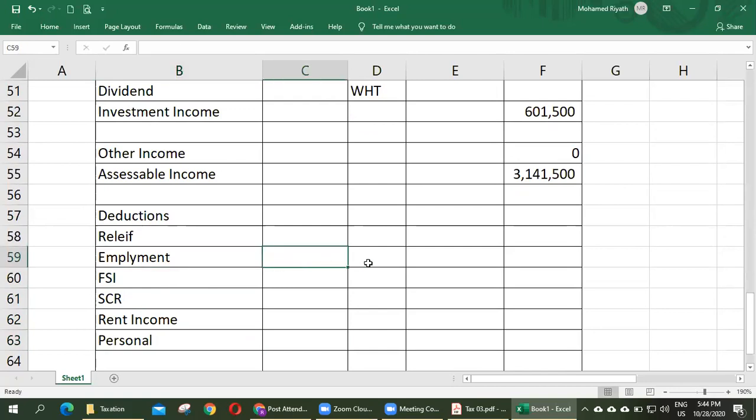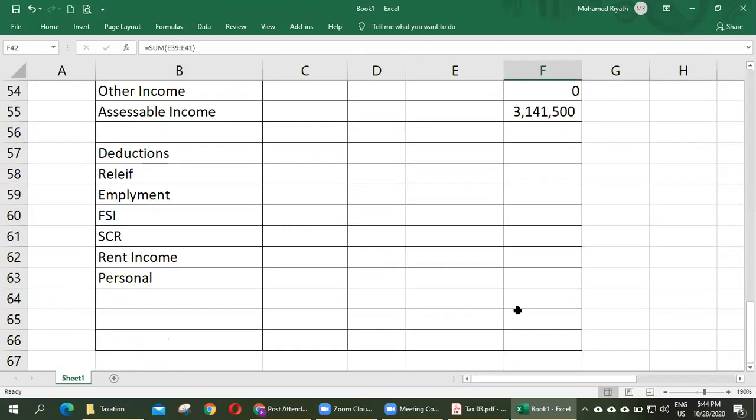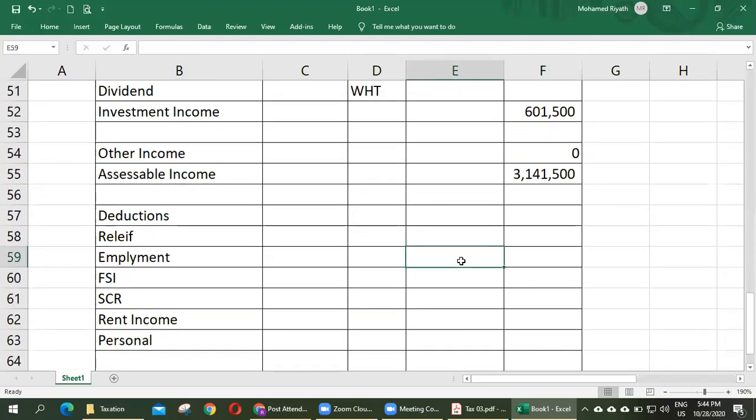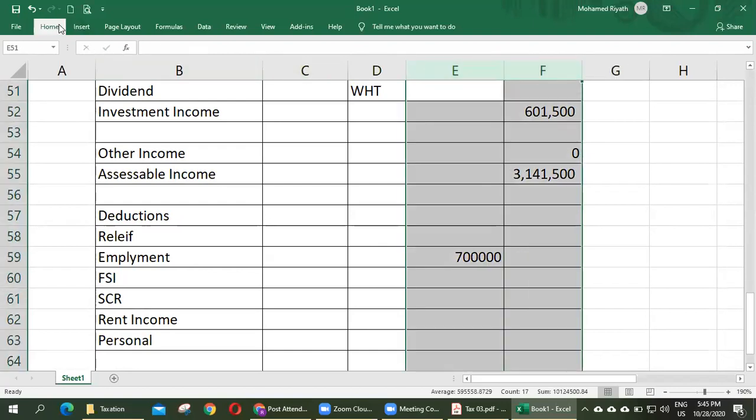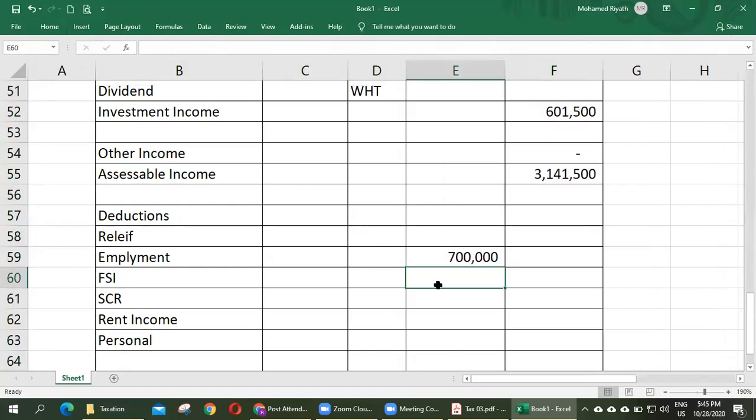Employment income, is he eligible? Yes, he has employment income up to 2.5 million. So therefore, he is eligible for how much employment income relief? How much relief on employment income? Very good, MS1 replied. 700,000. Good. Right, 700,000.